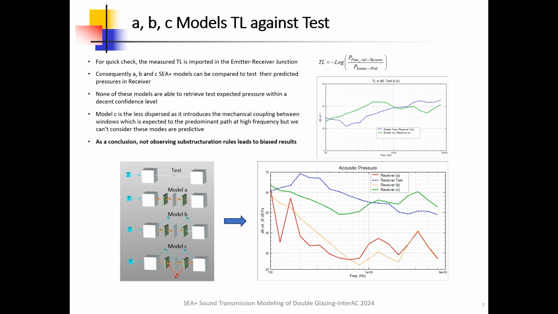Model C is the less dispersed as it introduces the mechanical coupling between windows, which is expected to be the predominant path at high frequency, but we can't consider A, B and C models are predictive. The retained conclusion is that not observing substructuration rules leads to biased results.